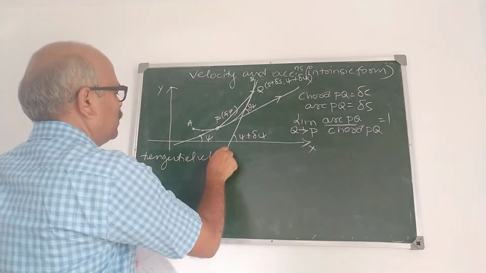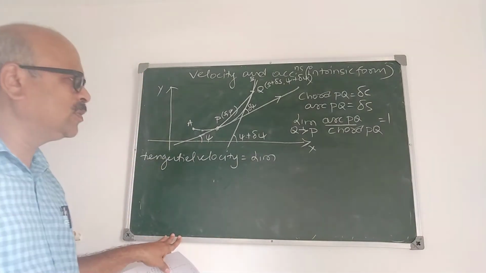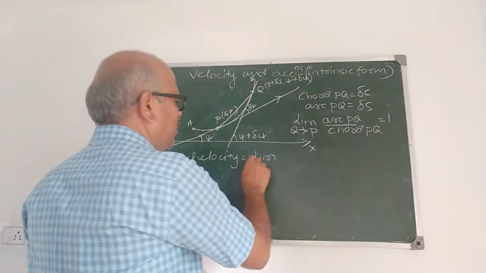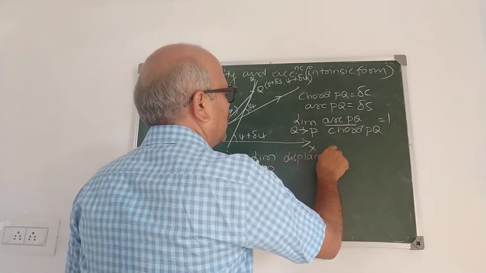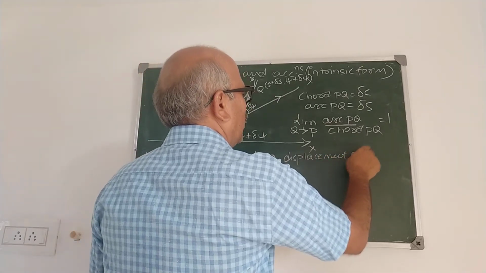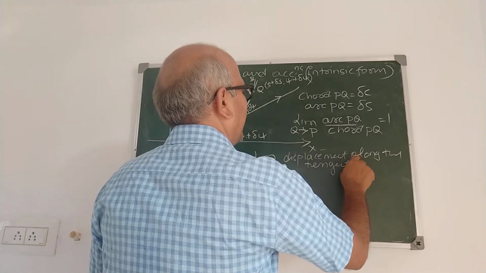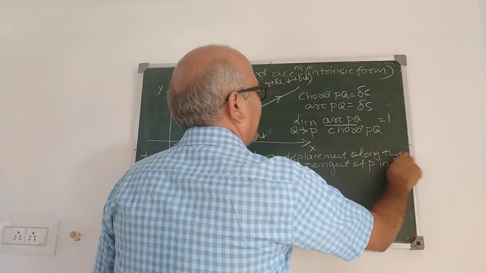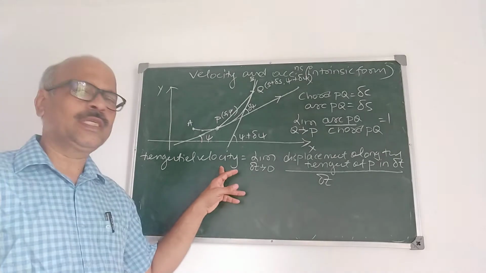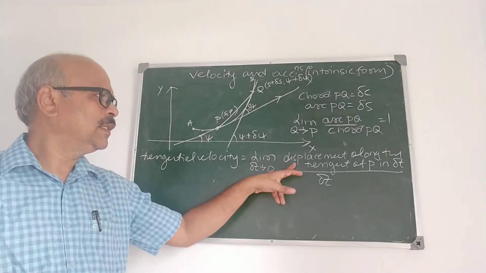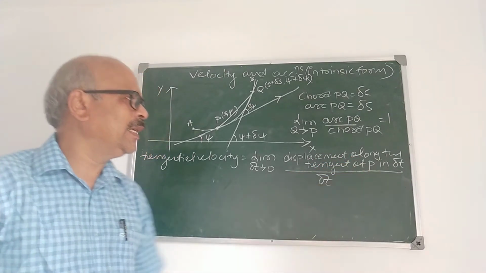Tangential velocity is, what is velocity? Limiting case of displacement, rate of change of displacement in time delta t. So limit delta t tends to 0, displacement along the tangent at P in a time delta t upon delta t. Tangential velocity means component of velocity along the tangent. So we have to take component of displacement along the tangent at P in delta t.